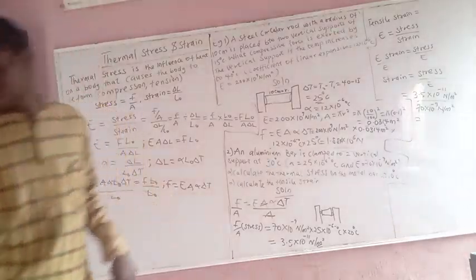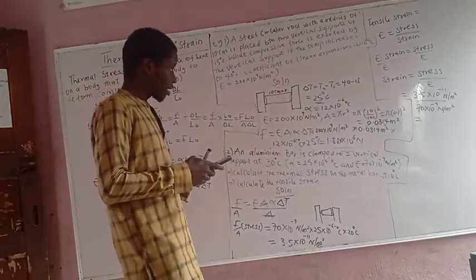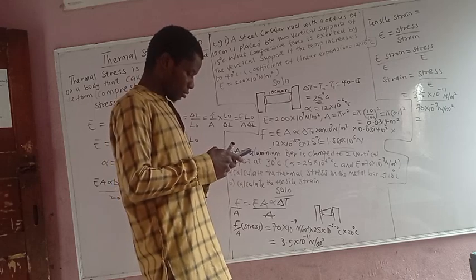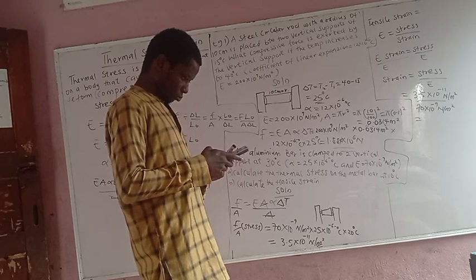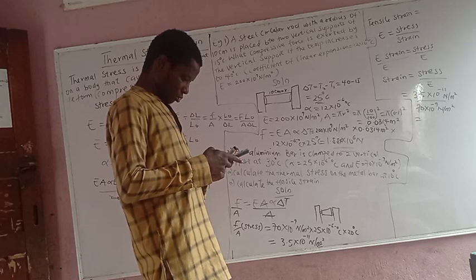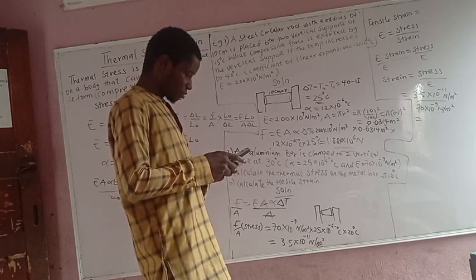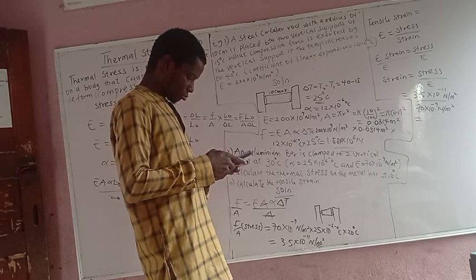So we have 3.5 times 10 to the power minus 11 divided by 70 times 10 to the power minus 9.